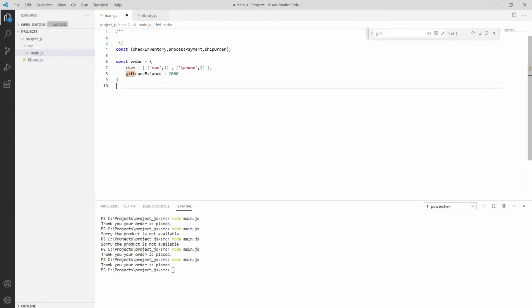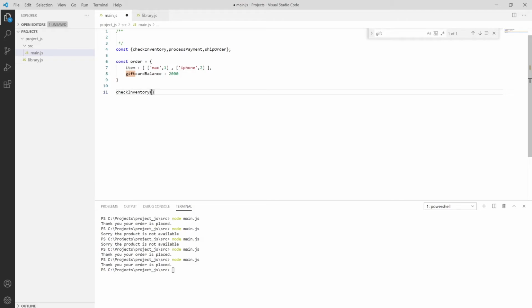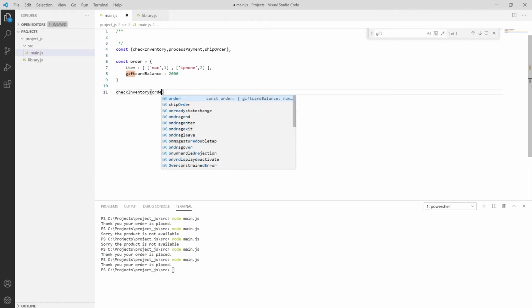And then I'm passing it to the checkInventory function, and then passing the order.